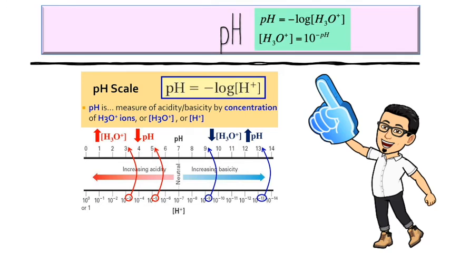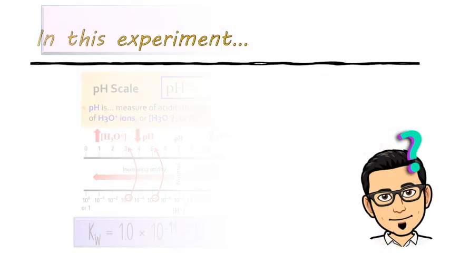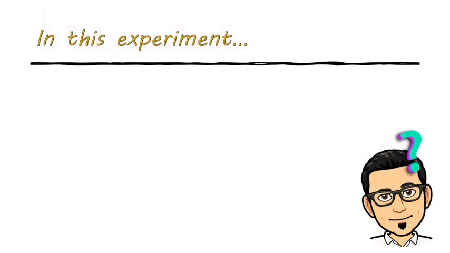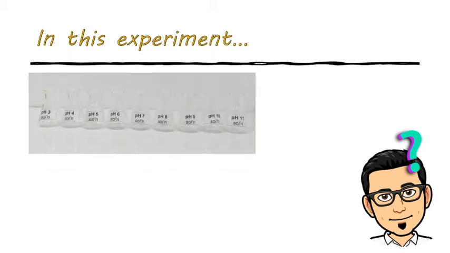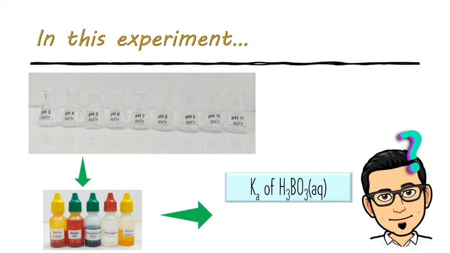The concentrations of hydronium ions and hydroxide ions in an aqueous solution are related to the auto-ionization of water, which can be expressed by the ionic product of water. In this experiment, you will prepare various solutions of known pH and find out the colors that are characteristic of some indicators in solutions of different pH. You will use this information to determine the dissociation constants of the weak acid, boric acid, and weak base, ammonia.